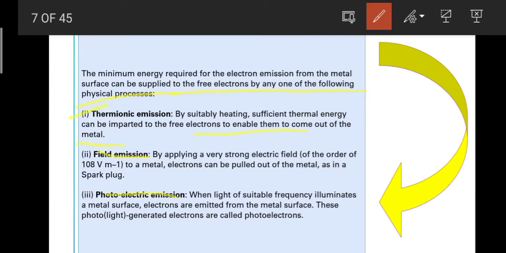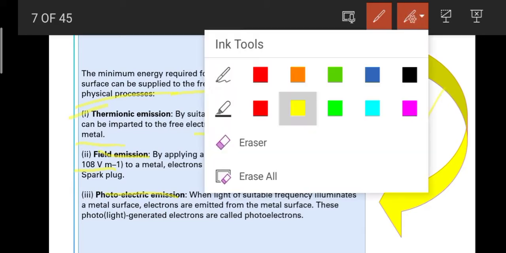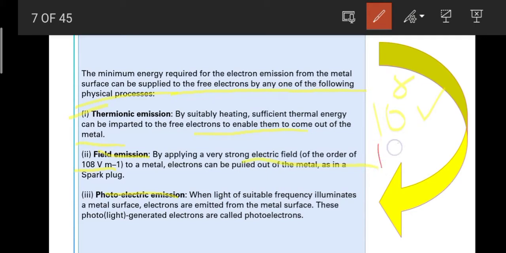Okay, next is field emission. What is field emission? Field emission is when a strong electric field is provided, in the order of 10 to the power 8 volt per meter. Okay, so that's the order that we need to provide to a metal, so that electrons can be pulled out of the metal, as in the spark plug.